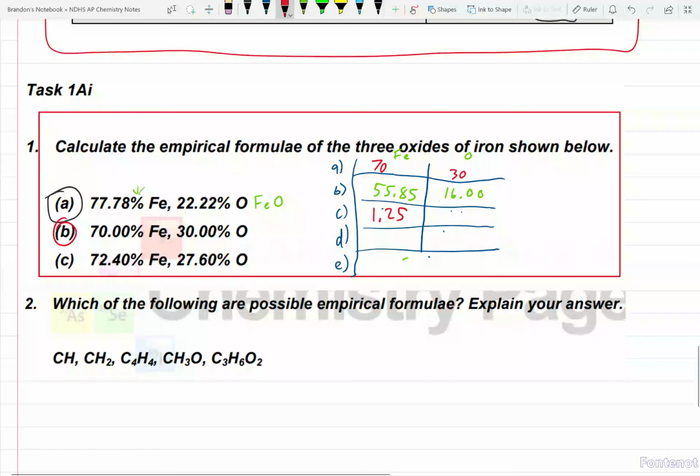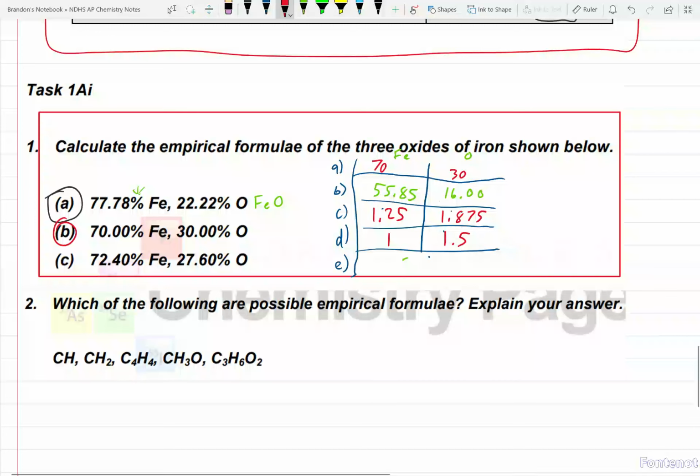Make sure you actually put 30 in the calculator, not 3 dots in the calculator. And I end up with 1.875. I'm going to include those numbers there because it's going to be somewhat helpful. Now I have to divide both of these by the smallest one. So I'm going to divide by the 1.25 on both sides. That's going to be 1. Now here, the 1.875 divided by 1.25 is going to give me exactly 1.5.